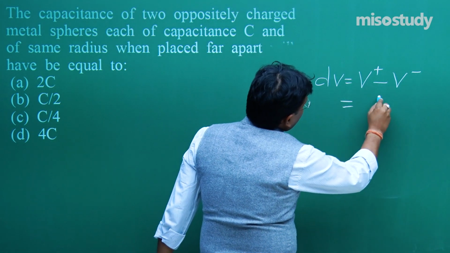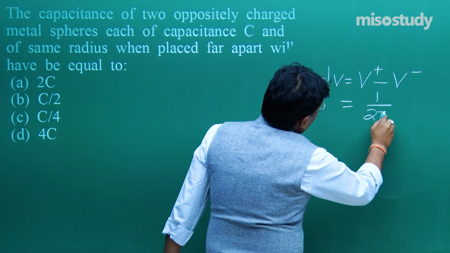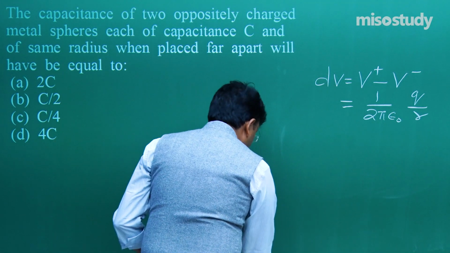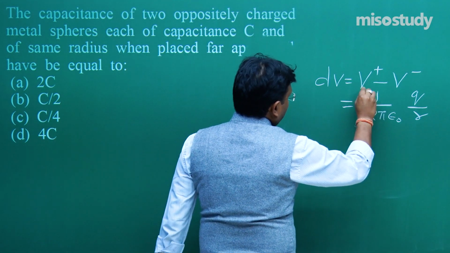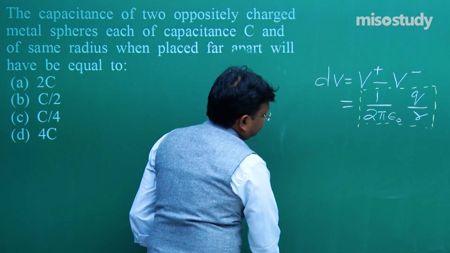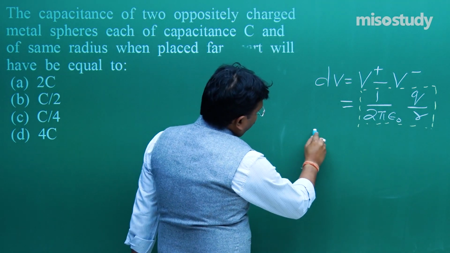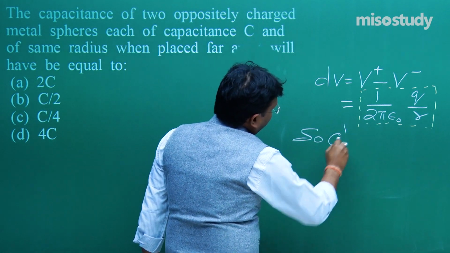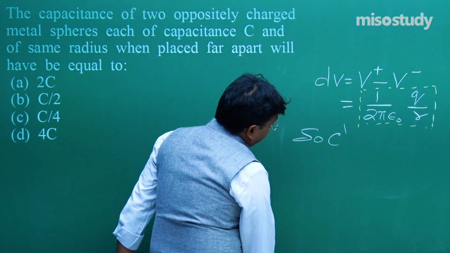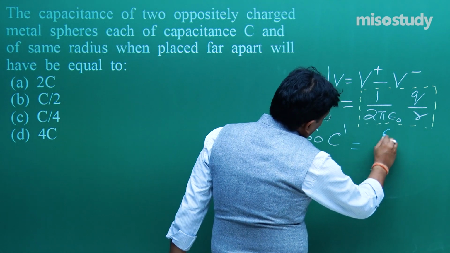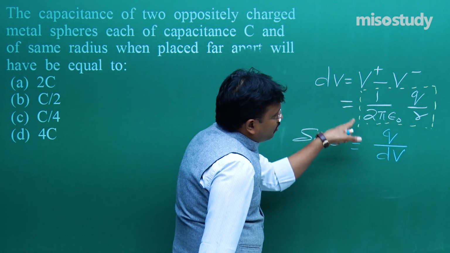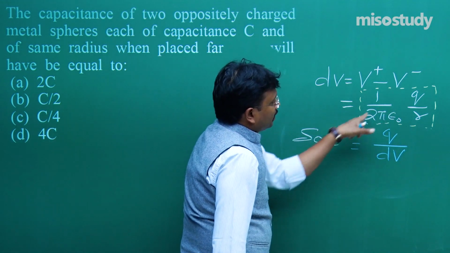So finally I will get 2 upon 4 pi epsilon naught Q upon R. Now C prime, the changed capacitance, is equal to Q by dV, and the value of dV is this boxed expression.